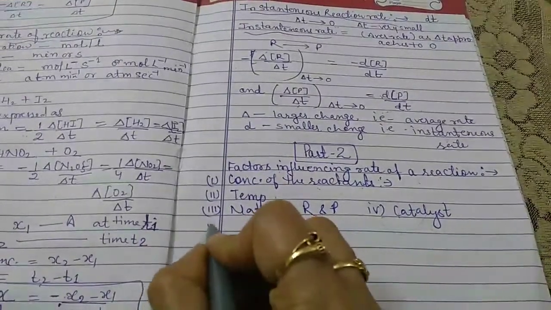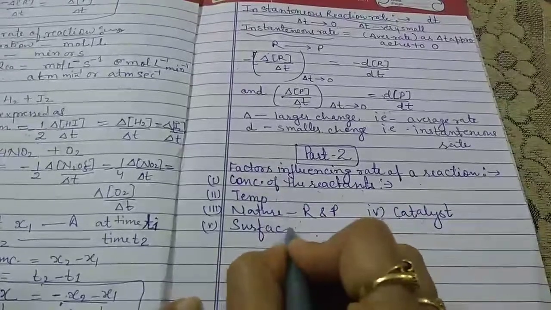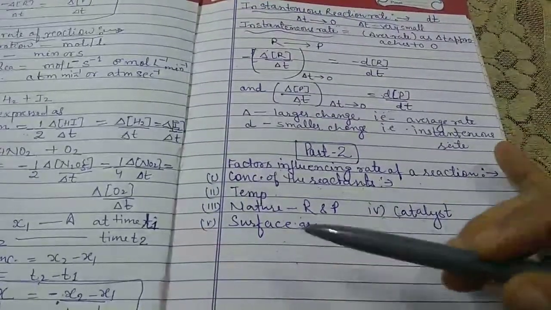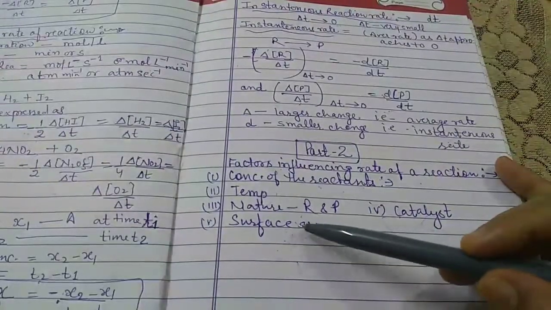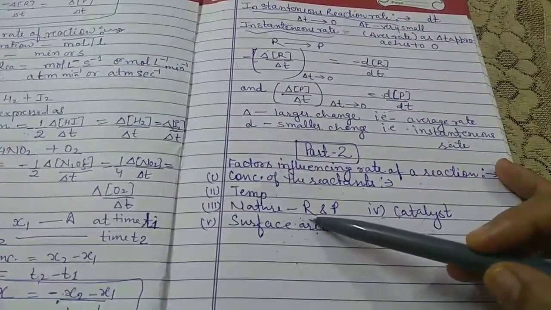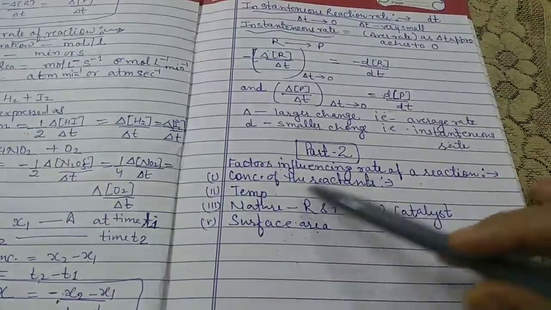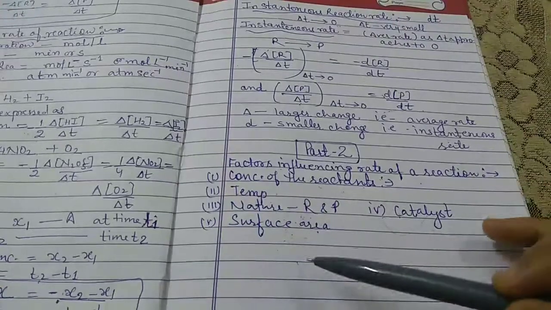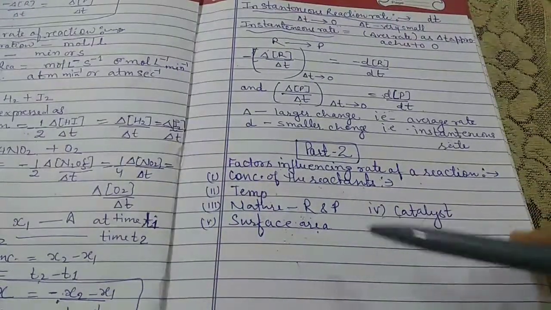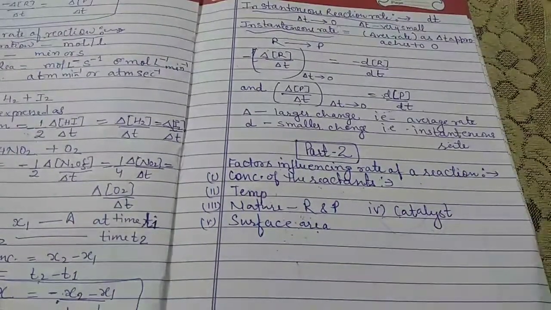Now the fifth one, which is very important, is the surface area. The larger the surface area of the reactant, the faster the rate of reaction. We know that when the surface area is larger, the area increases, so the rate of the reaction also increases.